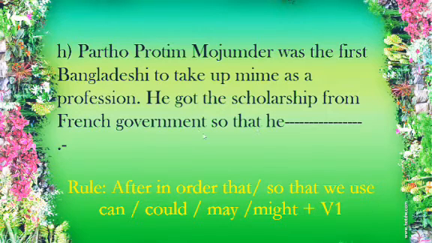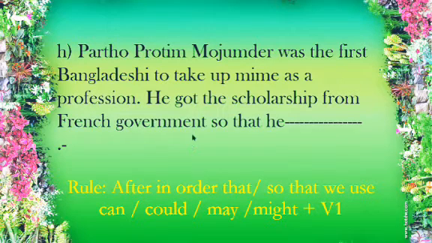But we have a phrase over here that is so that. So that is a connector which connects two clauses, and whenever we have it, or in order that, we use can, could or may, might, and after that the V1 form of verb.